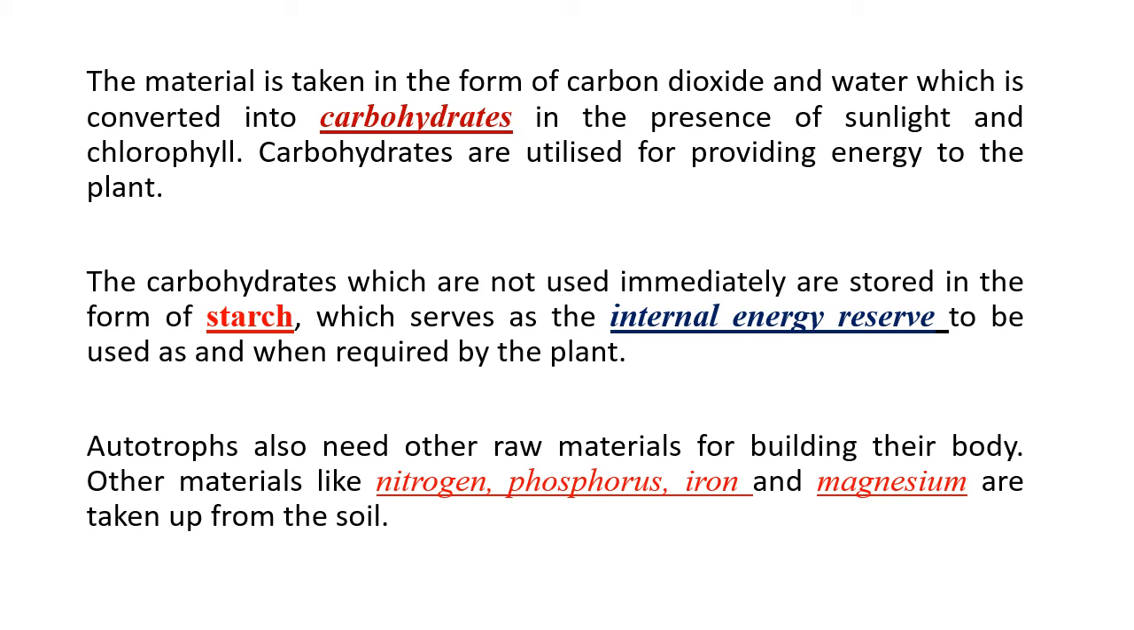And then this raw material is converted into carbohydrates in the presence of sunlight and chlorophyll. And carbohydrate is what provides the energy to the plant. Okay, so now the plant is day and night doing its own metabolic functions. So it uses up the carbohydrate, but doesn't use everything. It only uses what it needs, and the extra it stores for future use.